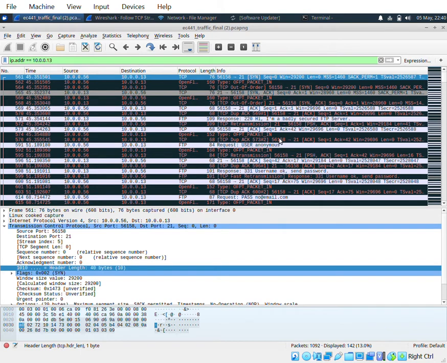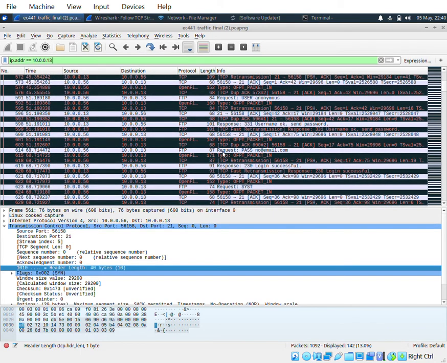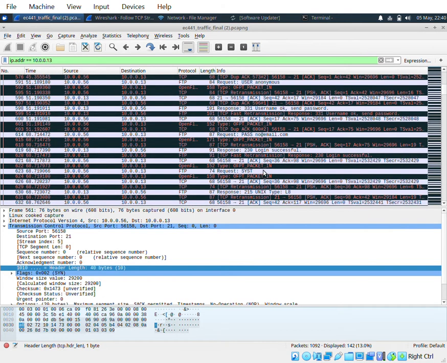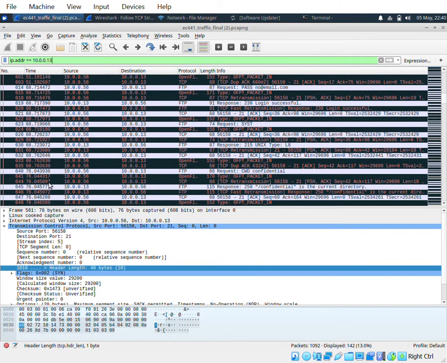That request seemed to have been granted, and with the pass here on line 614, and with the successful login on line 619. And later down here we see that there's actually another request on line 640 for CWD confidential, and I believe that's how they're accessing confidential directory.